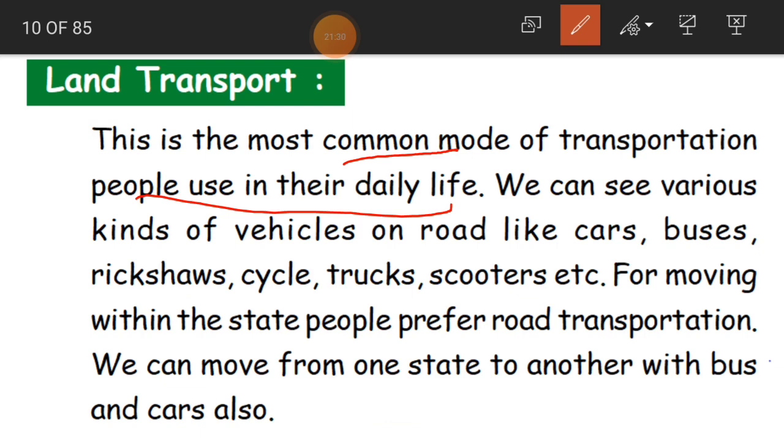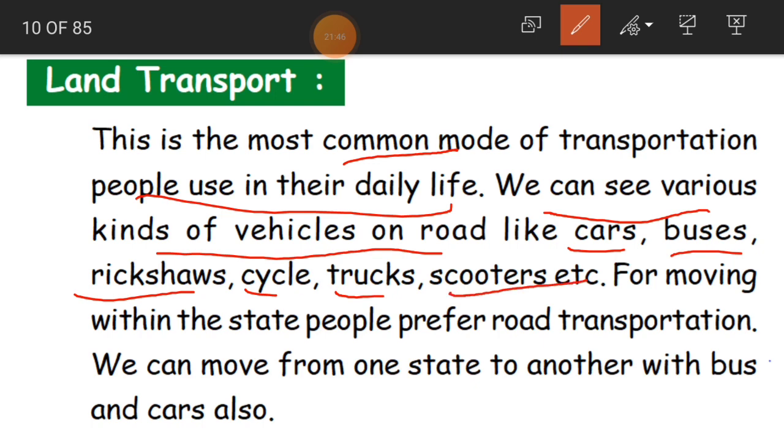We are going on land only, through our own vehicles or through buses or auto rickshaws. We can see various kinds of vehicles on road like cars, buses, rickshaws, cycles, trucks, scooters, and so many. These are all the vehicles which transport us from our place to the other place.